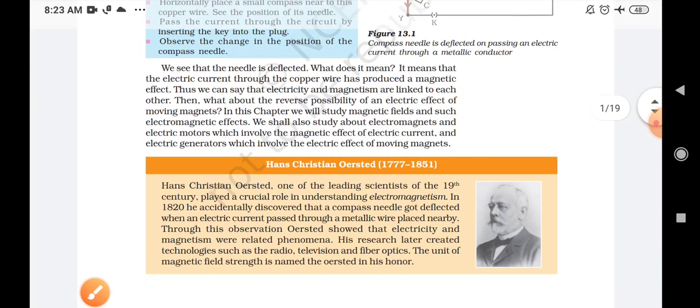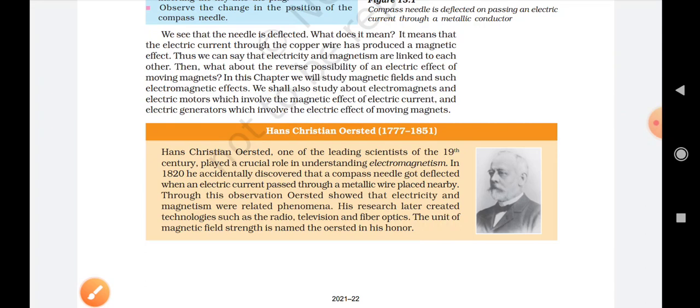Now see, this magnetism was first given by Hans Christian Ørsted, and he was working with a compass needle. He accidentally found that when he kept the compass needle near a current carrying conductor, there was a deflection shown by the magnetic compass, and this is how the concept of electromagnetism came.